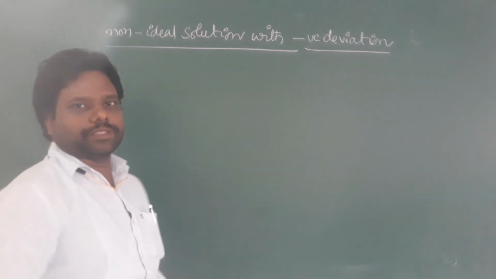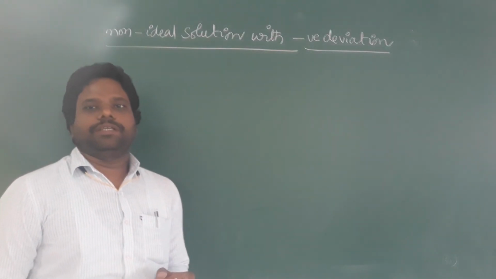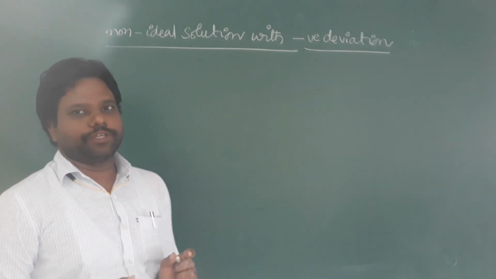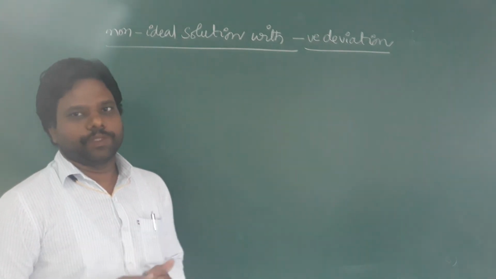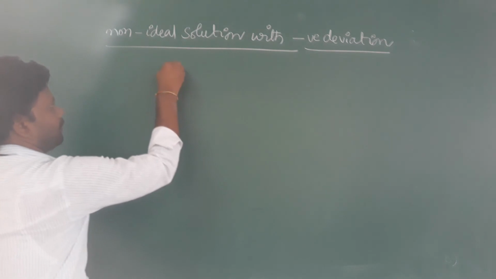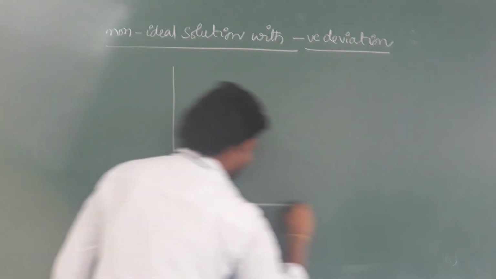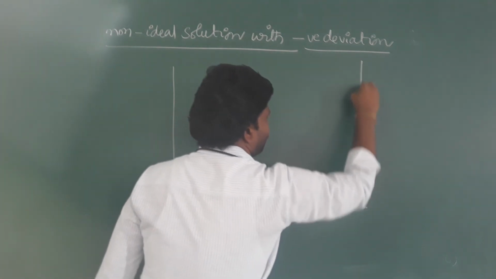Now we are going to discuss the graph for the non-ideal solution with negative deviation from Raoult's law. Look here. On the y-axis we have taken vapor pressure, on the x-axis mole fraction.